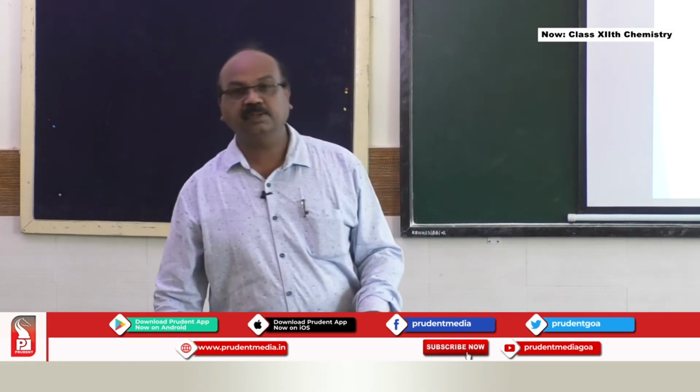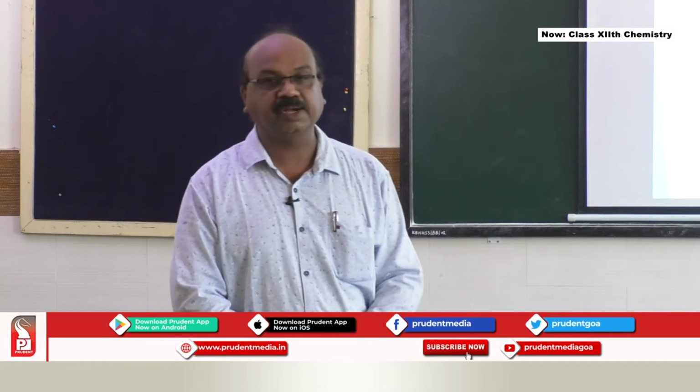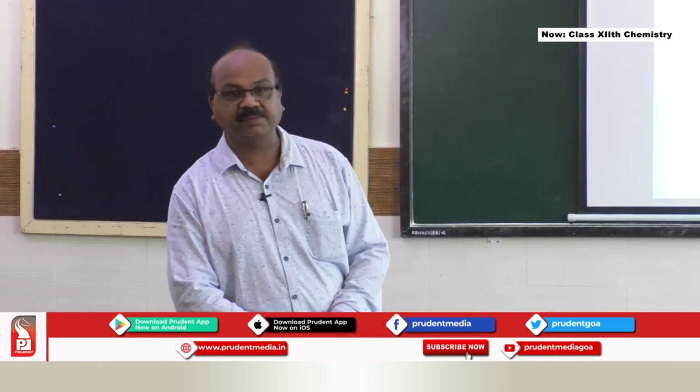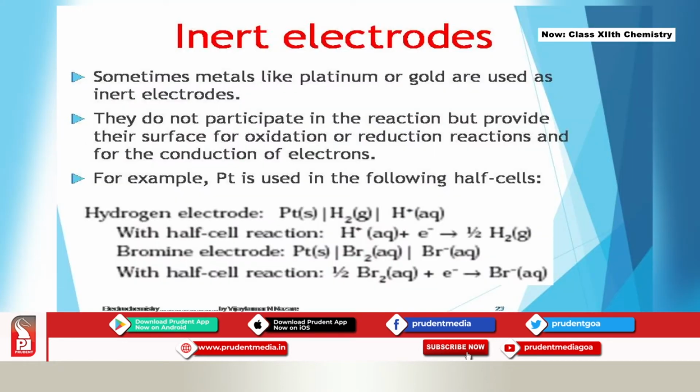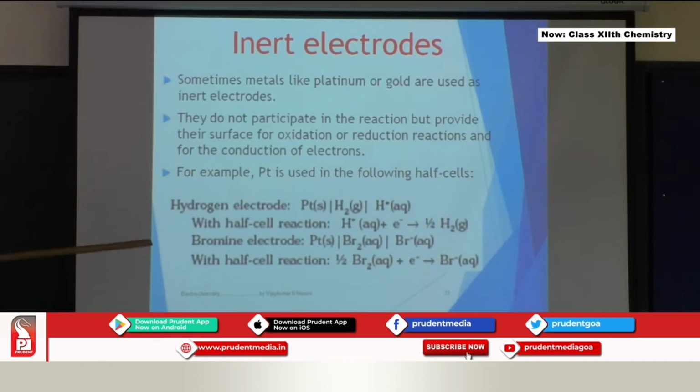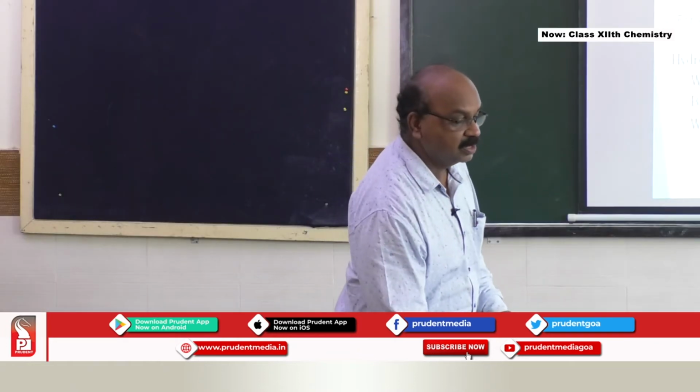Okay, let's move further. There is something called an inert electrode. There are some electrodes which are inert; they do not take part in the reaction, but they provide some surface for the reactions to take place. Some metals like platinum or gold are used as inert electrodes. There are some reactions which require these inert electrodes to carry out the reactions. Platinum in this reaction, then we have the bromine electrode reaction, again with platinum. So platinum provides the space, it could even be silver.